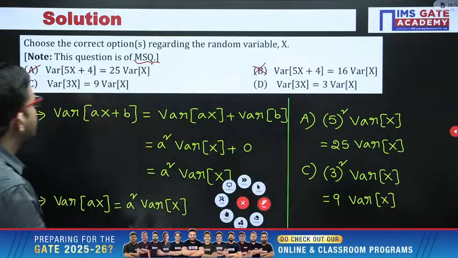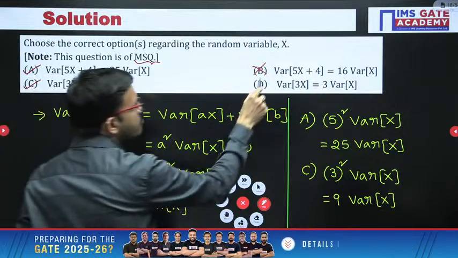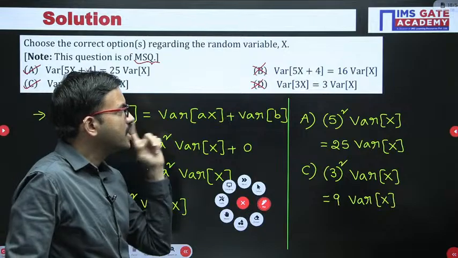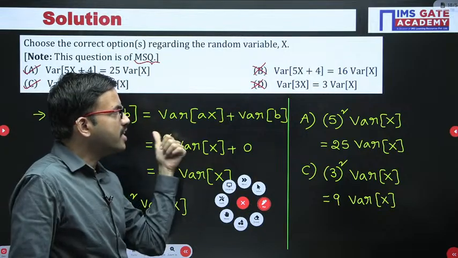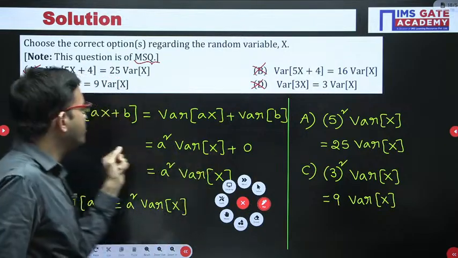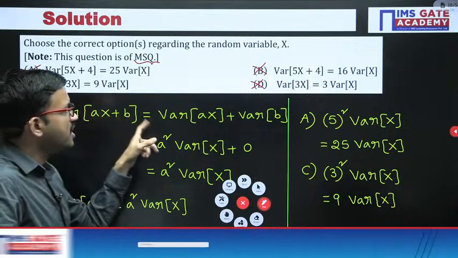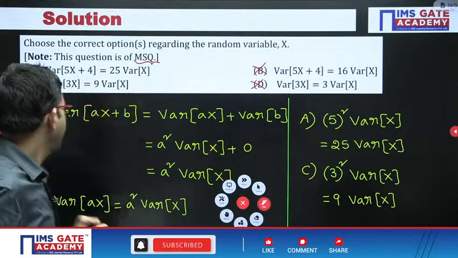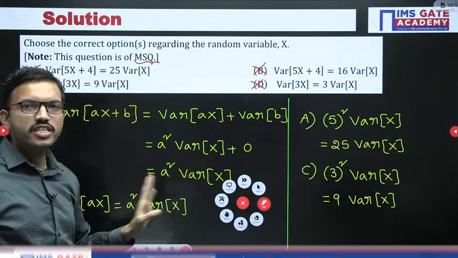Since option C is satisfying, obviously option D won't satisfy. These are the basic properties regarding variance. Earlier we already covered expectation. Suppose expectation of Ax plus B is nothing but A into expectation of x plus B. Expectation of Ax is the same as A into expectation of x.